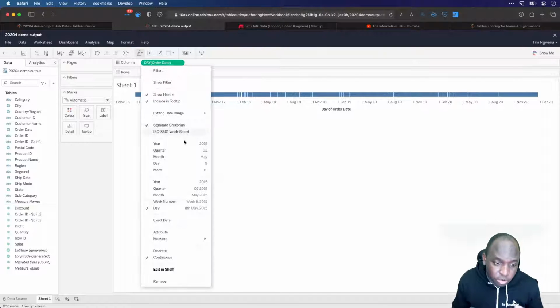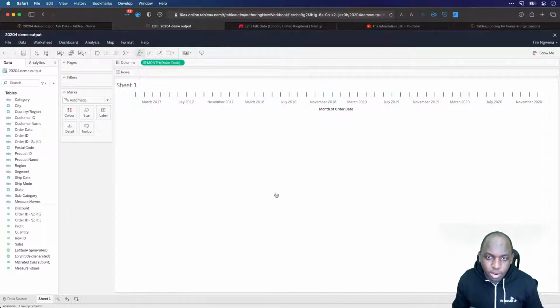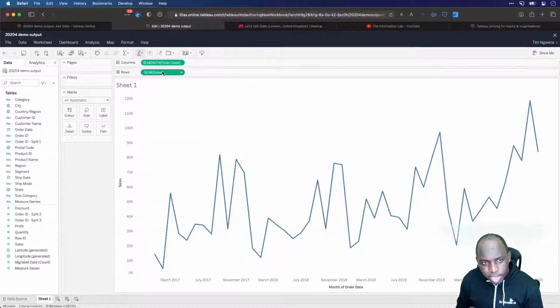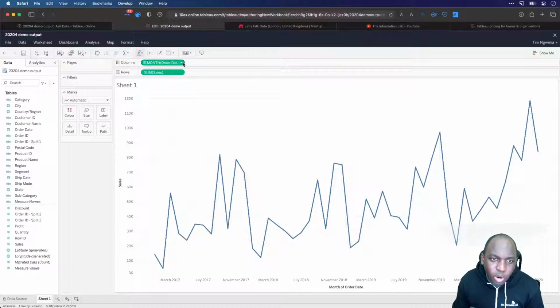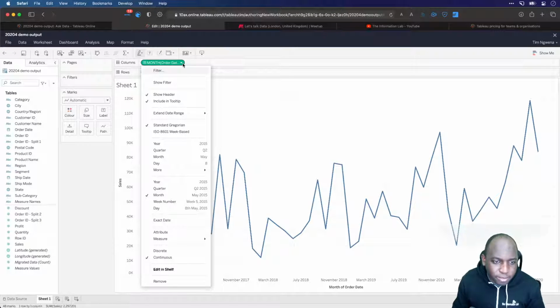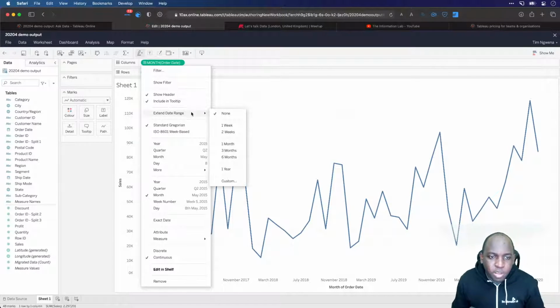Actually, I need a continuous month. It doesn't make sense to be doing predictive models on a day-to-day basis. Months tend to be more sensible periods of time. Then I'll put sales onto the view. Now, when I click on this little down arrow, which Tableau professionals sometimes call the caret, you'll see this option to extend the date range, and I can choose how many weeks, months or years to extend this by.